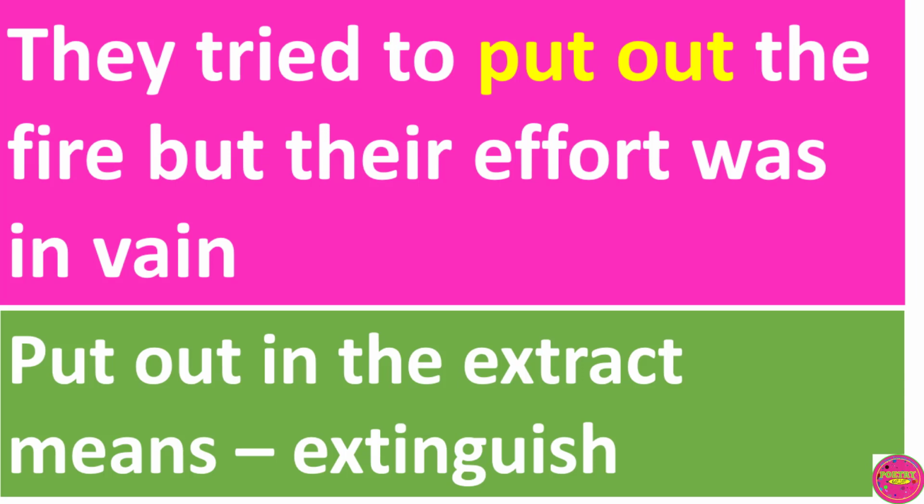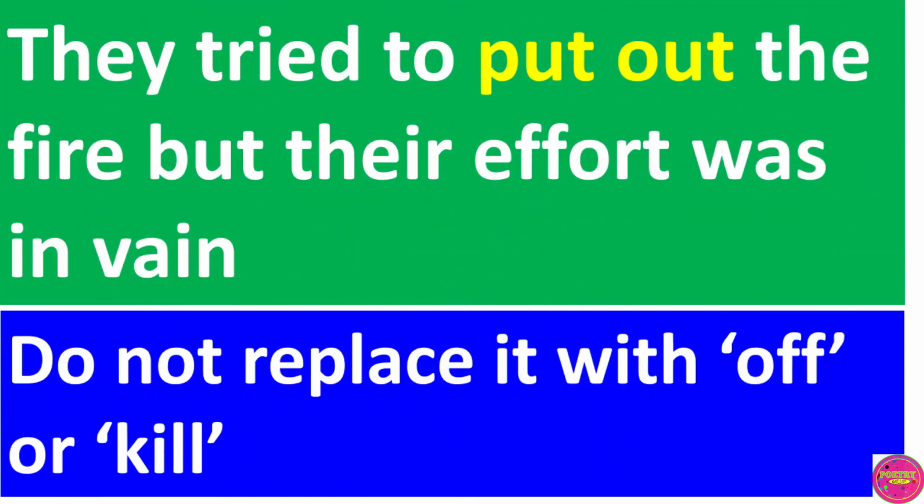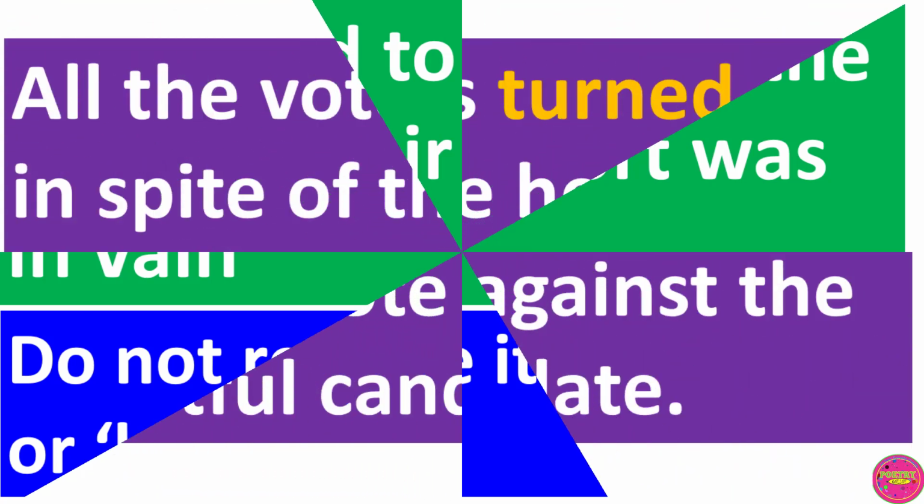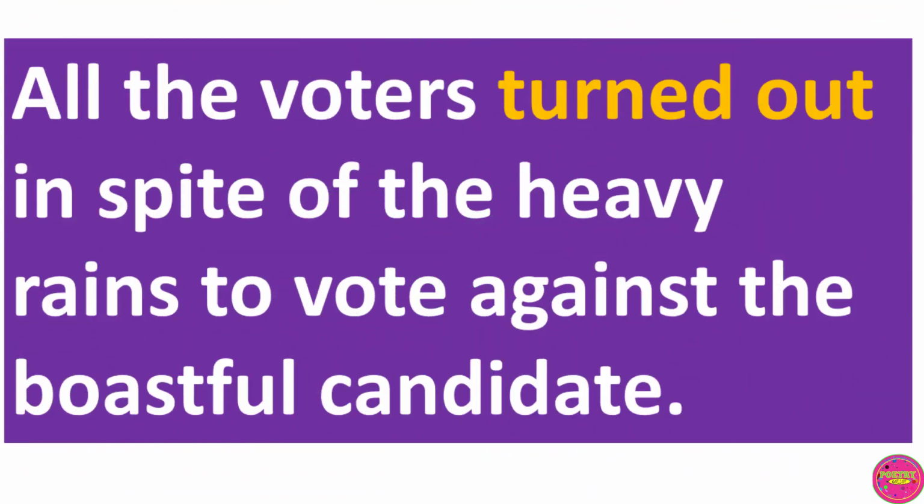Candidates who replace put out with the word off or kill will be marked wrong. They tried to off the fire. They tried to kill the fire. Such expressions are wrong. Therefore, do not replace put out with expressions like put off or kill. Let's consider this passage.